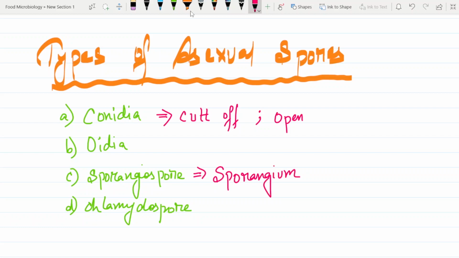These sporangiospores are enclosed under a sporangium. So what is this sporangium? Sporangium is basically a sac-like structure. So what is this sporangium?